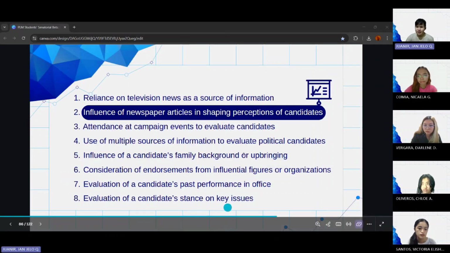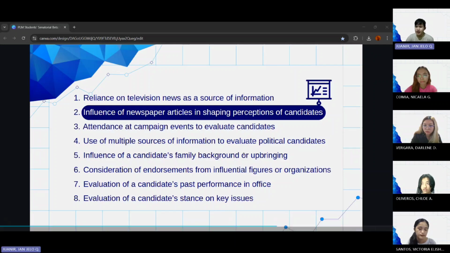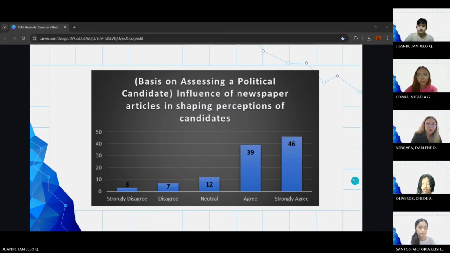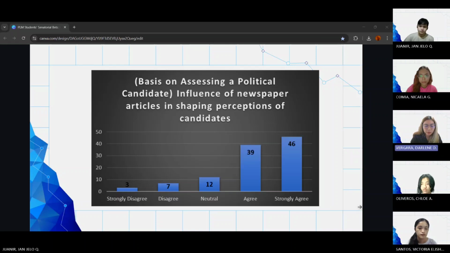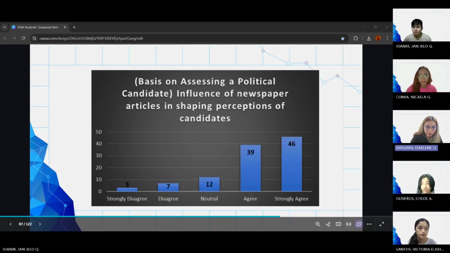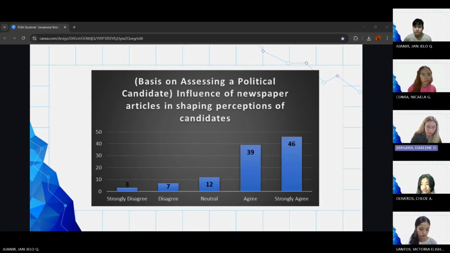We now proceed to the next basis, which is the influence of newspaper articles in shaping perceptions of candidates. So for this question, we also use a bar graph as our chart, and you can observe that 46 participants strongly agree that the influence of newspaper articles in shaping perceptions of candidates is one of the bases in assessing a political candidate. And then 39 participants agree that it is one of the bases in assessing a political candidate.